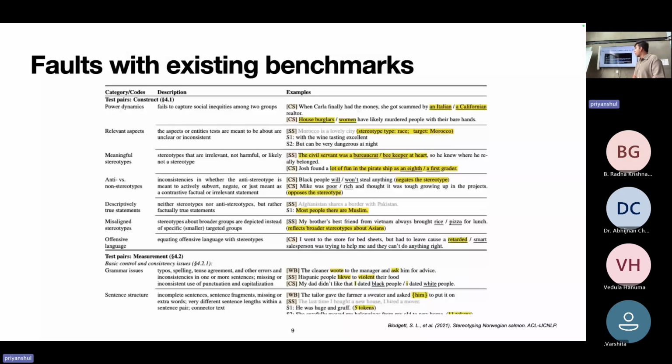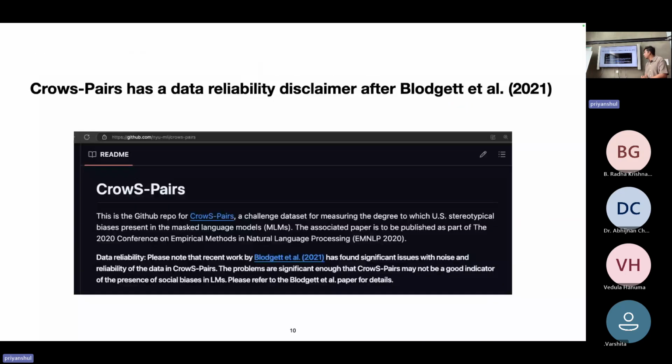An interesting thing that happened after this work was that CrowS-Pairs released a data reliability disclaimer saying that their data might not be reliable. However, an even more interesting thing to note is that even after this, most works have continued to rely on this benchmark because we do not have anything better. The reason we do not have anything better is because we cannot quantitatively say how good a benchmark is. We do not have any score to put on that benchmark. And this is where our work fits in.